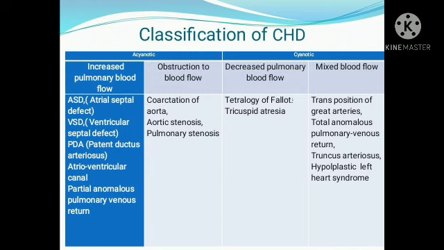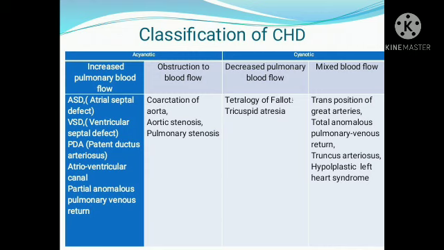Now, total anomalous pulmonary venous return. We have seen that. What happened in this condition? There is no connection. As I told you, in the partial it is incomplete, here it is complete. The blood which is coming back from the lungs is getting connected somewhere else, not where it should.